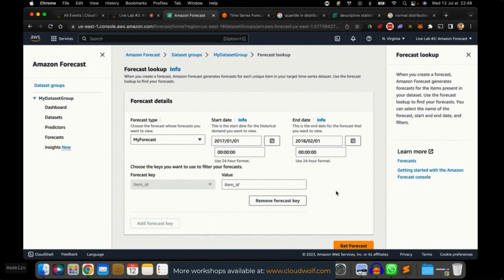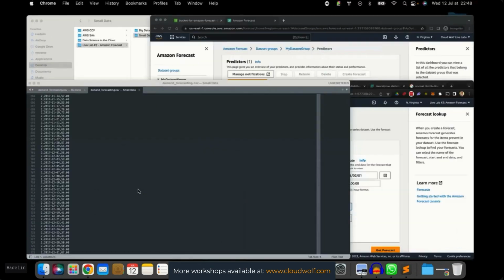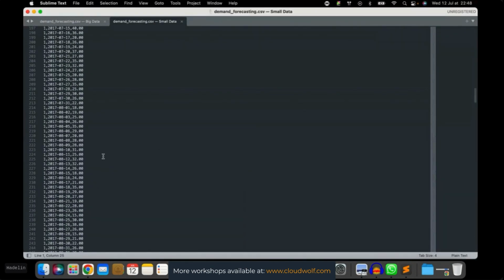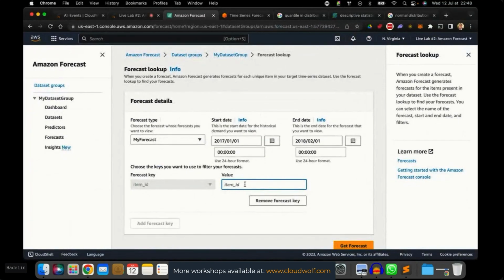Okay, now choose the keys you want to use to filter your forecast. Okay, so basically here we have to enter the value of the item of which we want to see the predictions. And well, in the data set, we only have 2 items, item number 1 and item number 2. So here, according to you, which value do we have to enter? Either 1 or 2. Exactly. So let's start with 1. Let's start with the first item, okay?